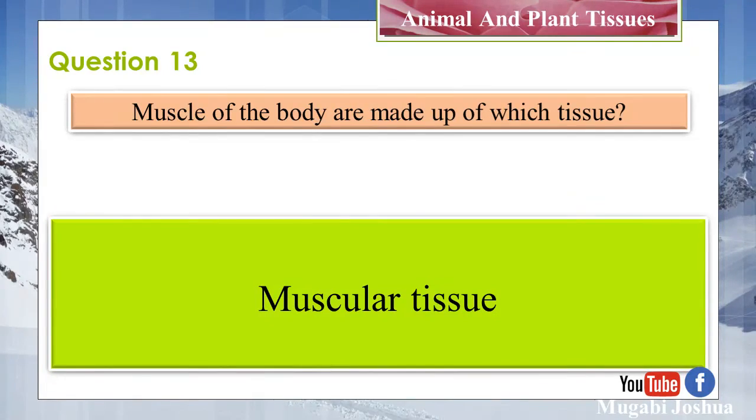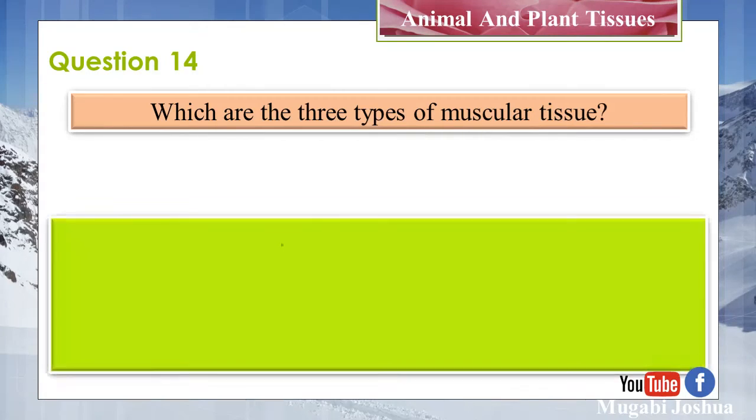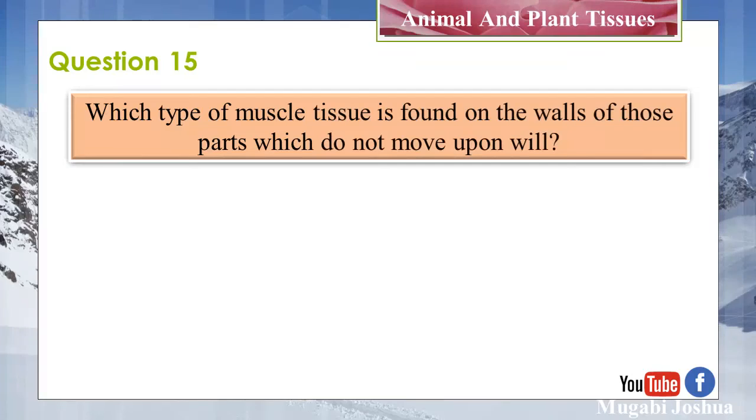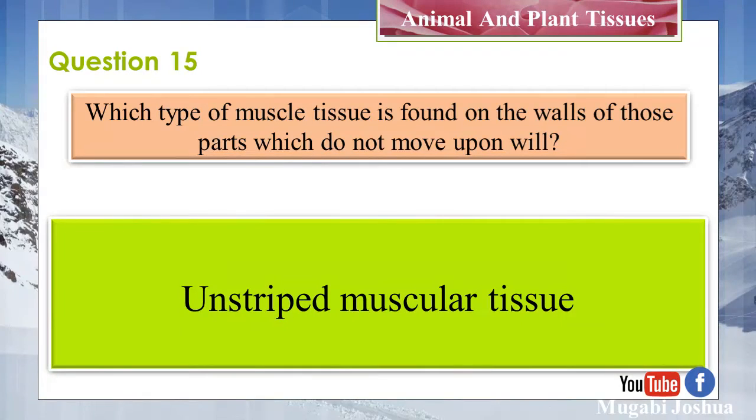Muscular tissue. Question 14. Which are the three types of muscular tissue? Unstriped, striped, and cardiac. Question 15. Which type of muscle tissue is found on the walls of those parts which do not move upon will? Unstriped muscular tissue.